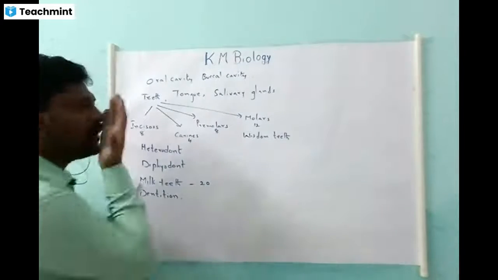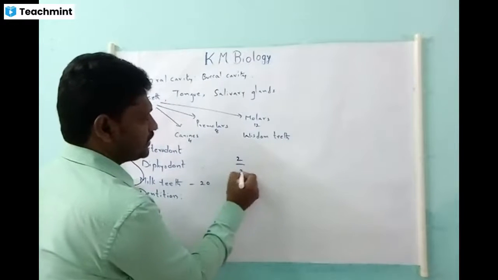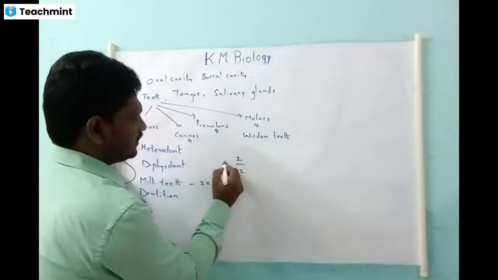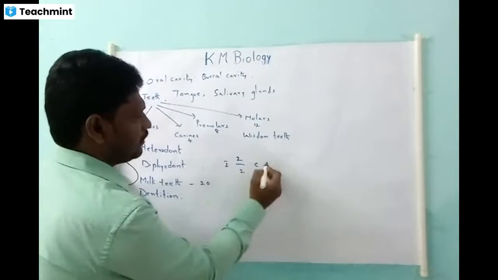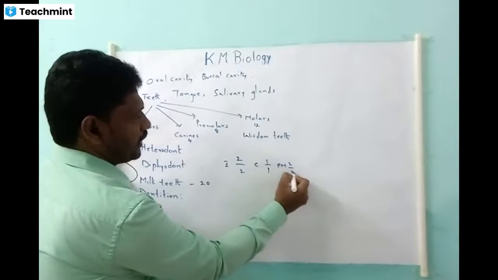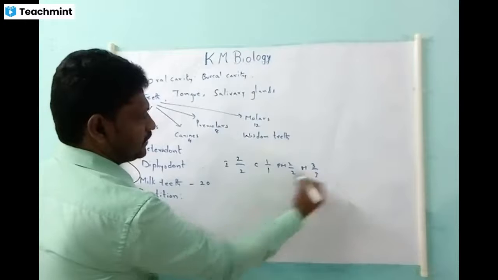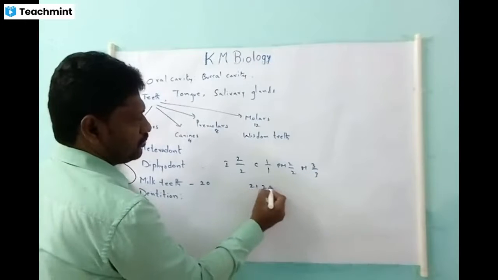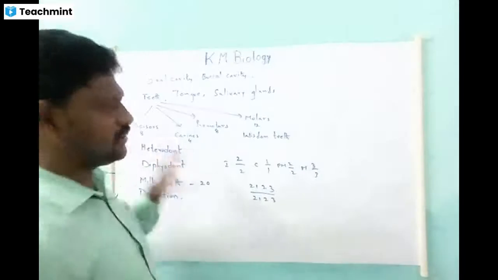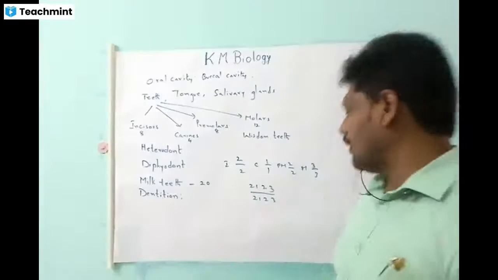So in the upper jaw, if you take only half, incisors will be 2 in the upper jaw and 2 in the lower jaw. Only half we are taking. Then canines 1 by 1, premolars 2 by 2 and molars 3 by 3. So simply you can write 2, 1, 2, 3 by 2, 1, 2, 3. This is what we call the dental formula of an adult.